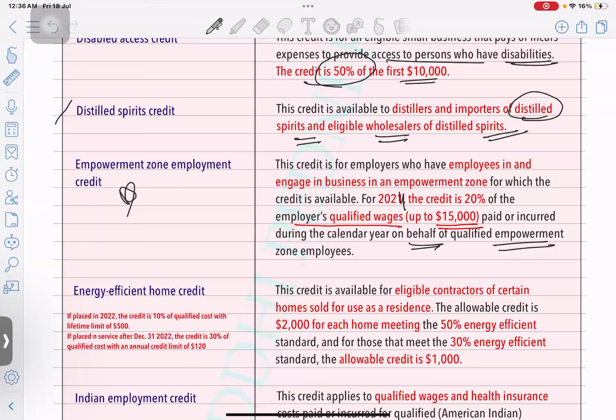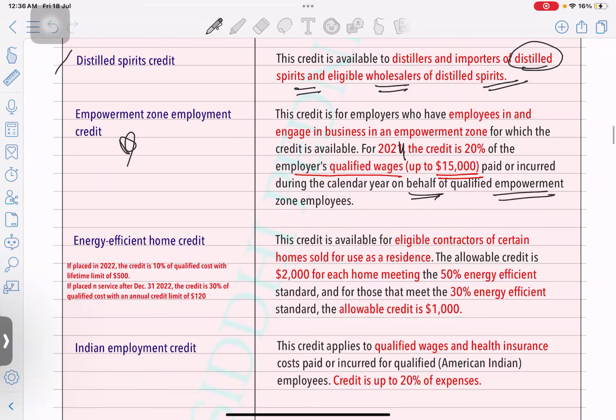The government is going to designate specific areas called empowerment zones, and if you have set up your business in that zone and hired some employees from that zone, whatever salary you are paying to those people, up to 20% of their wages, you are allowed to take as a credit. Okay.